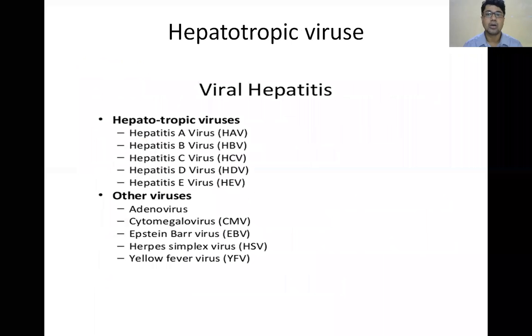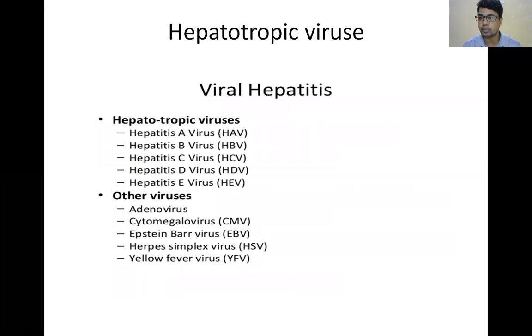Next, what are the hepatotrophic viruses? Hepatotrophic means those viruses that primarily affect the liver. These are from A to G: A, B, C, D, E, F, G, and the new ones are H and I. Primarily they affect the liver. What other viruses? That is adenovirus, cytomegalovirus, Epstein-Barr virus, herpes simplex.